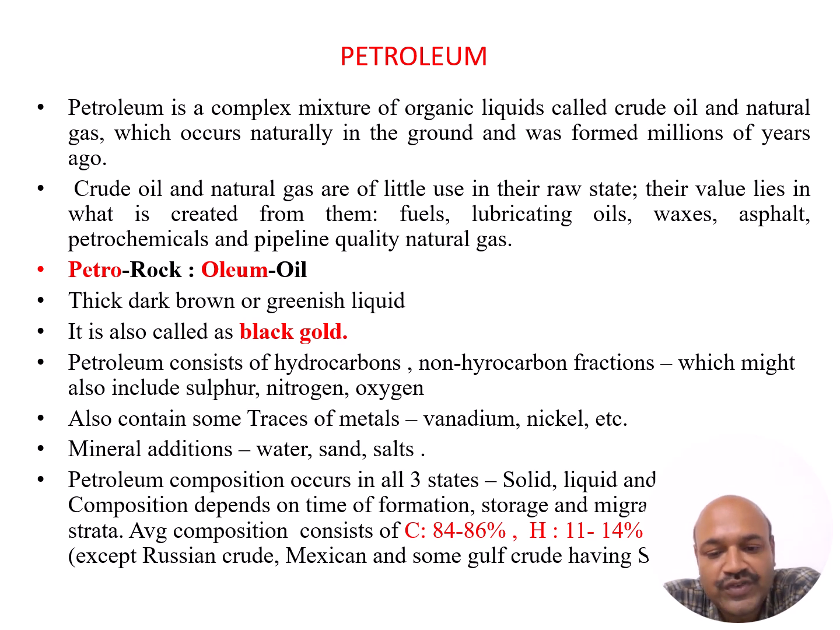This petroleum composition occurs in three states, that is solid, liquid and gas. The composition mainly depends on the time of formation, storage and migration of substrata. Petroleum consists of carbon of around 86%, hydrogen of around 14%, the remaining being trace metals, catalyst, minerals, etc.